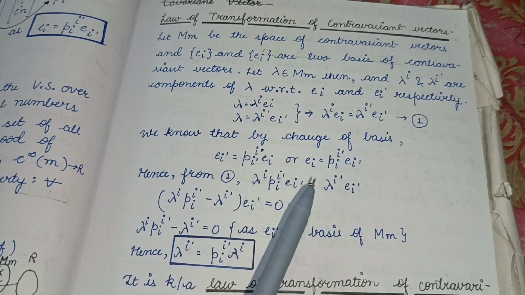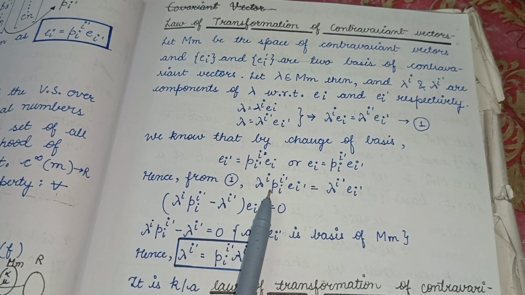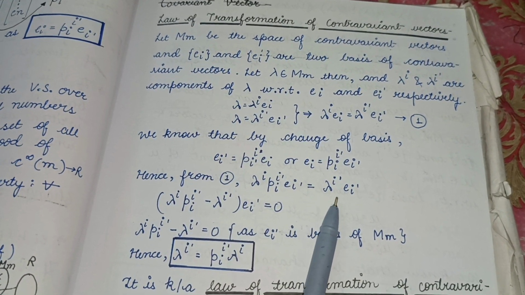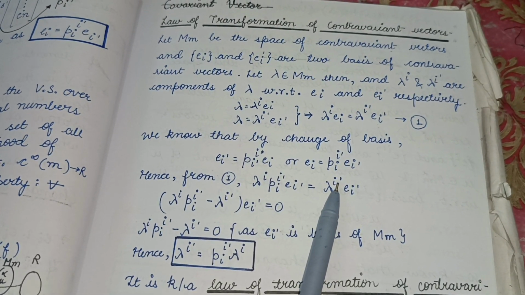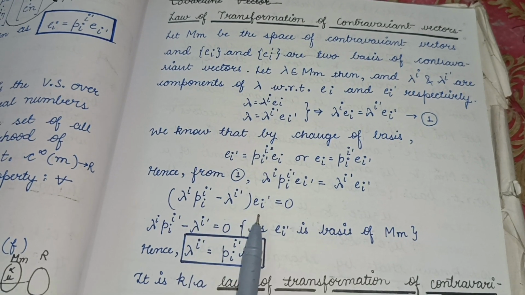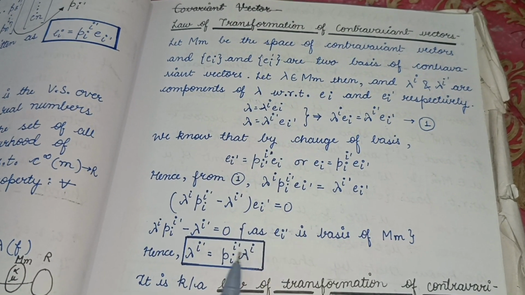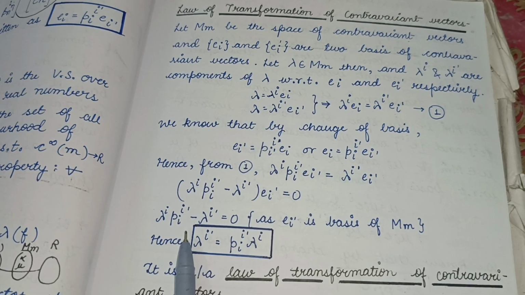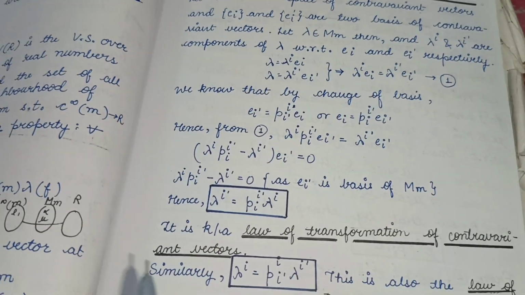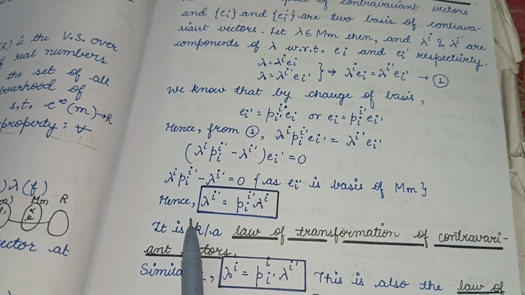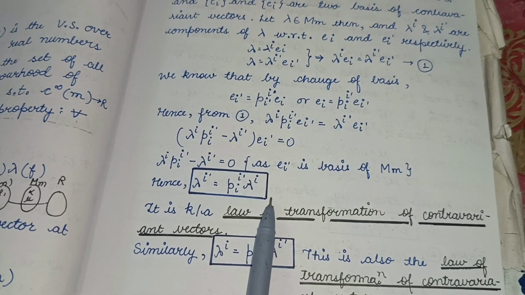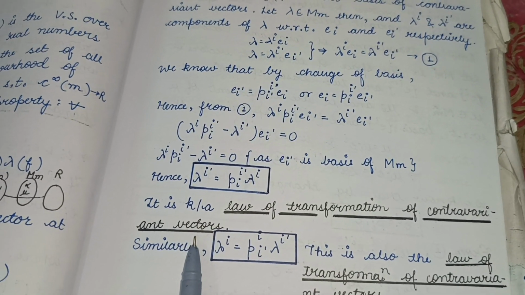So now from equation 1 we can write lambda i, in the place of Ei we have written P i dash i Ei dash, and this is equal to lambda i dash Ei dash. So now what we will do is take this whole term to the left side, so we will get lambda i P i dash i minus lambda i dash, taking Ei dash as common, equals 0. As Ei dash is a basis, it can't be 0. So this whole term will be equal to 0. So therefore lambda i dash will be equal to P i dash i lambda i, and this whole thing is known as the law of transformation of contravariant vector.